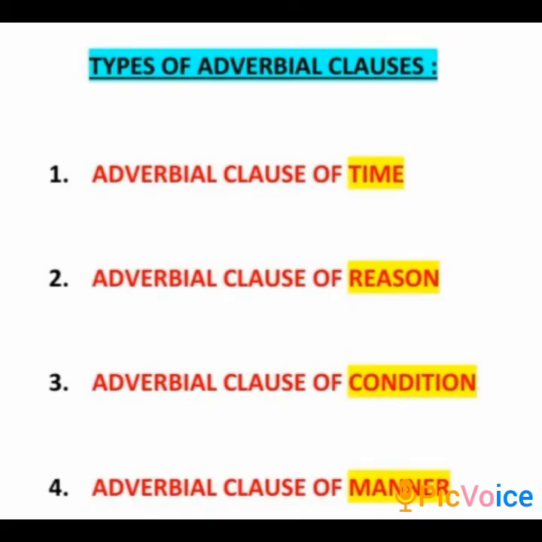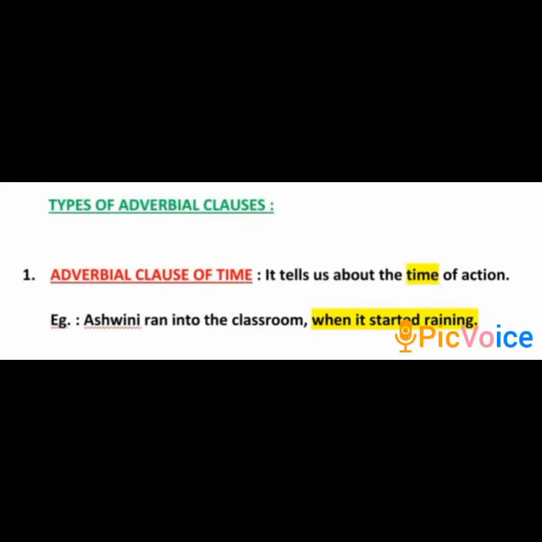Basically, there are 4 types of adverbial clauses. Some grammar books give more than 4, but basically there are 4 types of adverbial clauses that you need to remember. Adverbial clause of time, adverbial clause of reason, adverbial clause of condition, and adverbial clause of manner. Now let us deal with each type of the adverbial clause in detail.